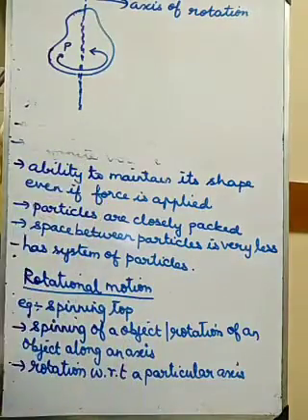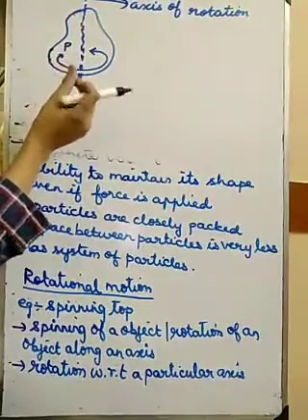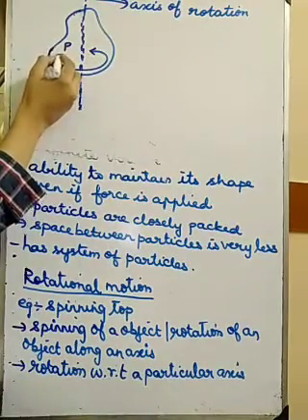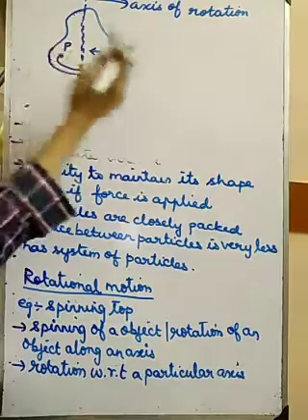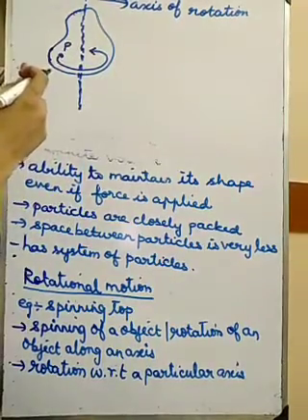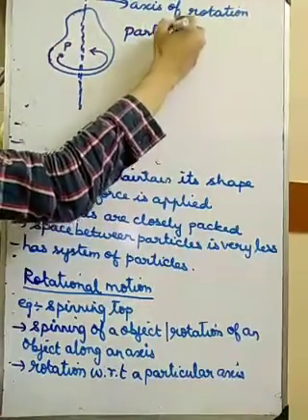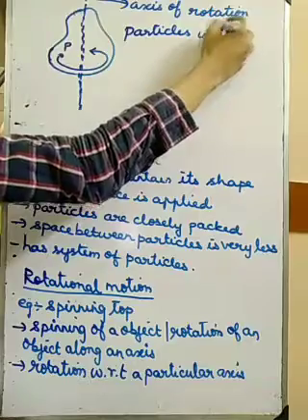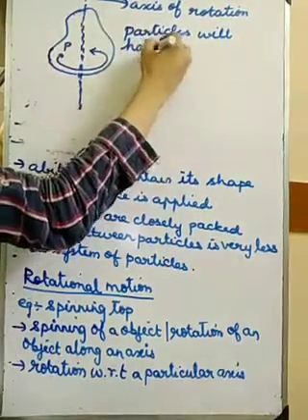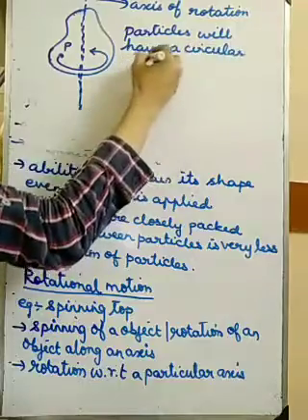Yes or no? So when the object is rotating, the particles in it will take a circular path.